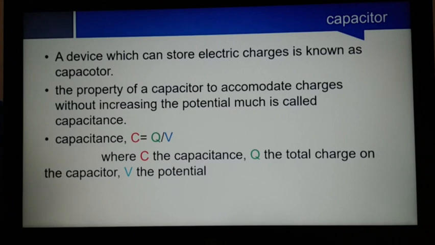Okay, so that is capacitance and its unit. Remember, capacitance is the property of a capacitor to accommodate charges without increasing the potential much, and its unit is farad, and 1 farad is 1 coulomb per 1 volt. If 1 coulomb of charge raises the potential of a capacitor by 1 volt, then its capacitance is defined as 1 farad. Is it clear?